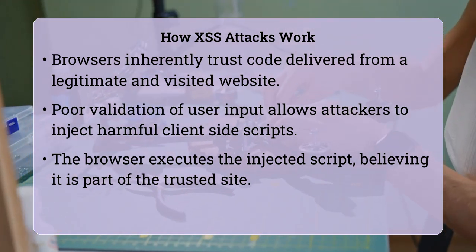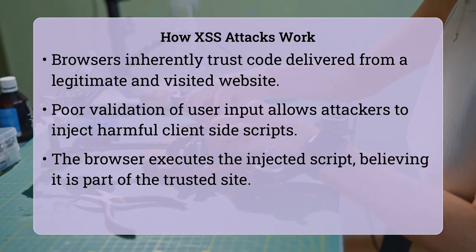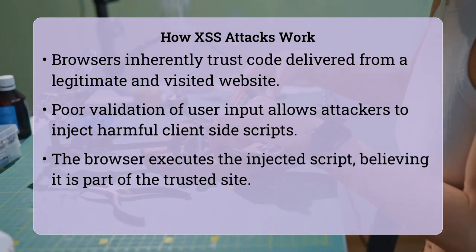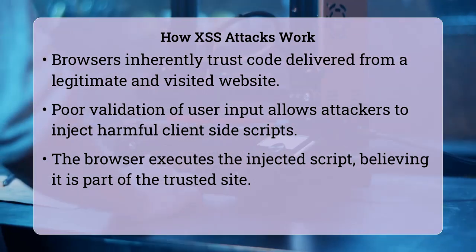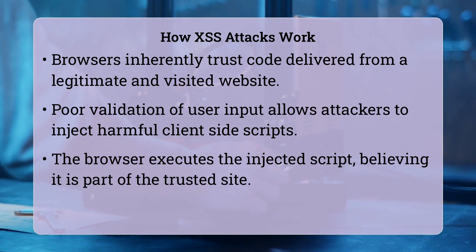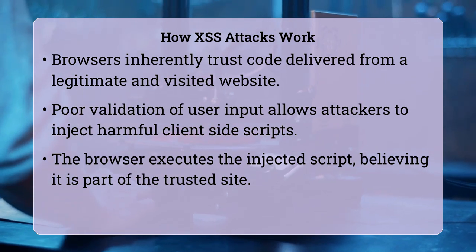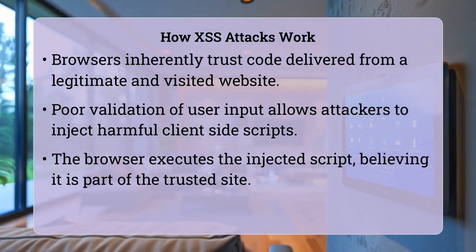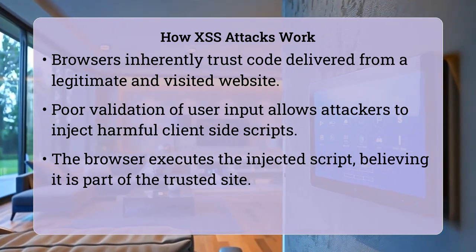The core mechanism behind an XSS attack lies in the browser's trust of code received from a website. When a web application fails to properly validate or sanitize user input before rendering it back to the browser, an attacker can inject client-side scripts, usually JavaScript. The browser, unaware that this script is malicious, executes it as if it were legitimate code from the trusted website, making it difficult for the victim to detect.